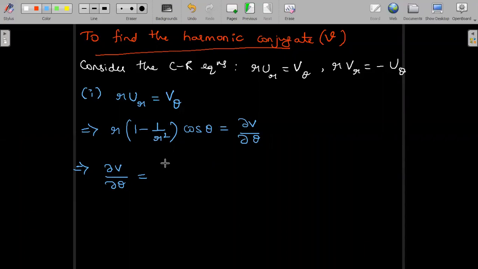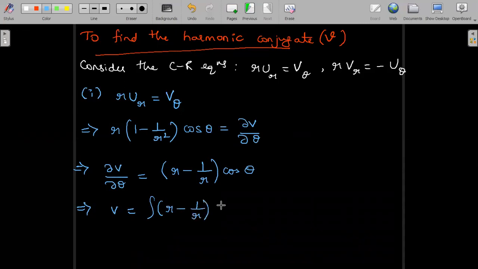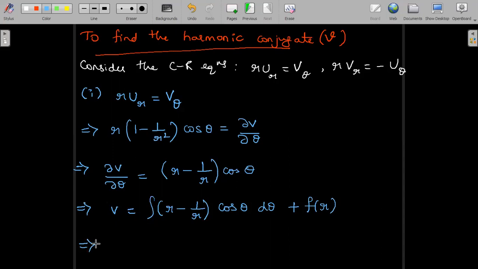So multiply r inside and write down dou V by dou theta. So this becomes r minus 1 by r into cos theta. Correct? It is not 1 by r cube. r into 1 is r. r into 1 by r square gives us 1 by r. So minus 1 by r into cos theta. Let us perform the direct integration to obtain V. We have to integrate with respect to theta. So V is the integration of r minus 1 by r into cos theta d theta plus the constant of integration f of r. Since we integrate with respect to theta, we add a constant of integration with respect to r.